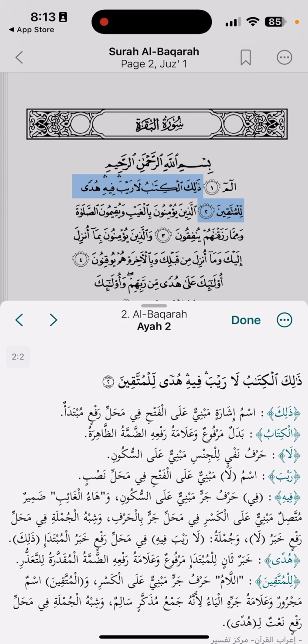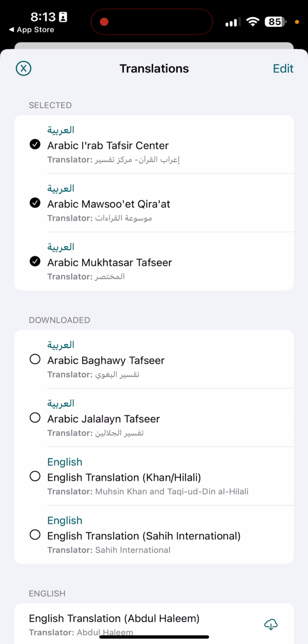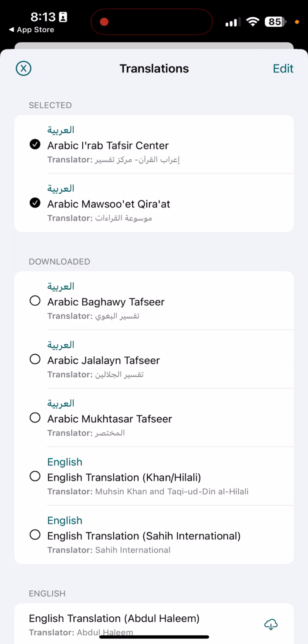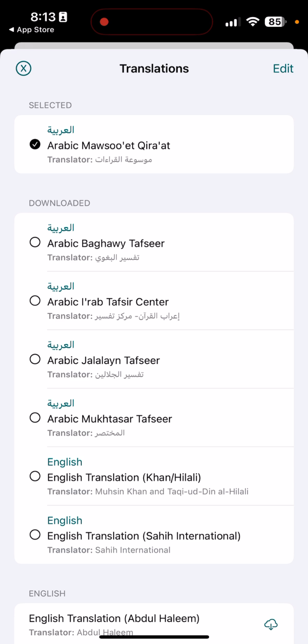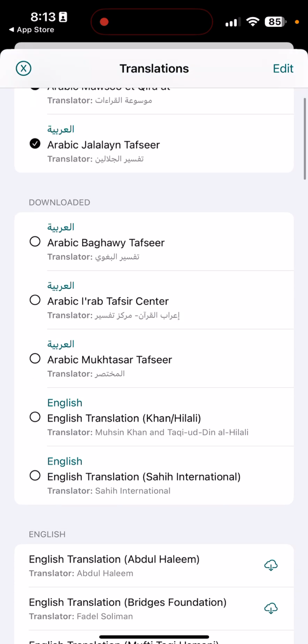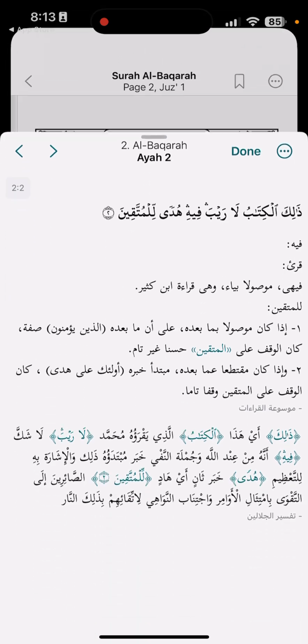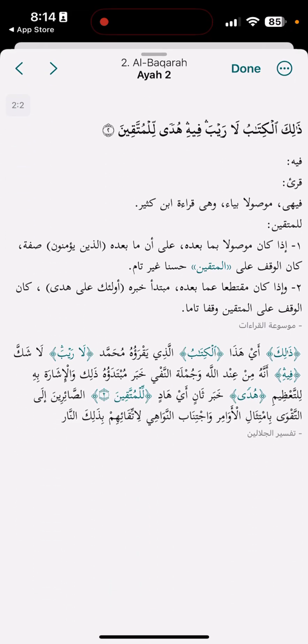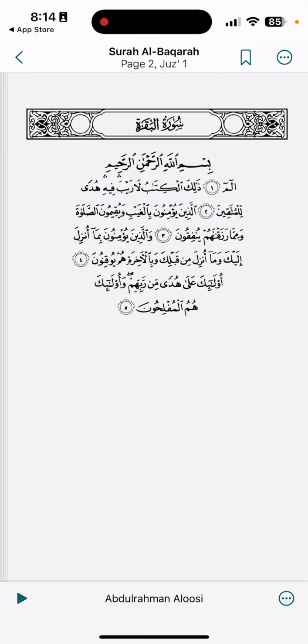And if you don't like all of these things here on the little tafsir tab, then you can also just check what you want. So maybe I don't want everything. I just want the qira'at, and I want the tafsir al-Jalalain. So I can put this down, and all I'm going to have is the qira'at, if there are any, and then I'll have the tafsir al-Jalalain at the bottom. And so this is a great way.